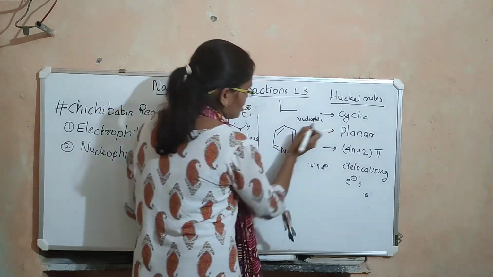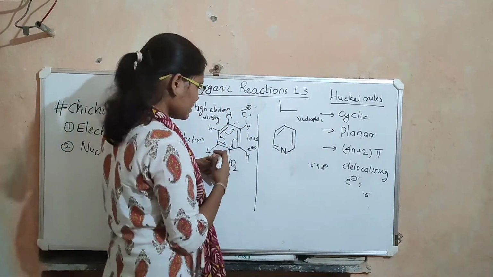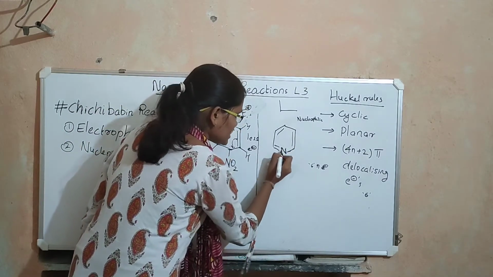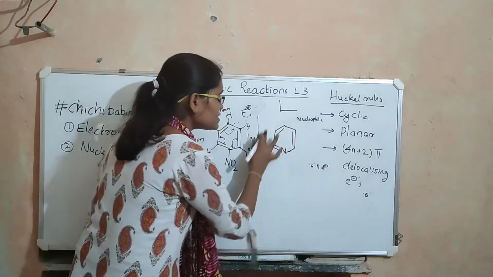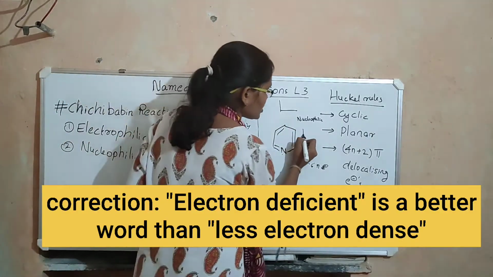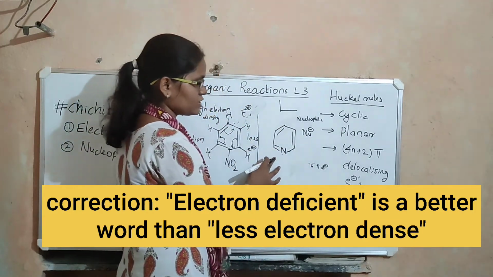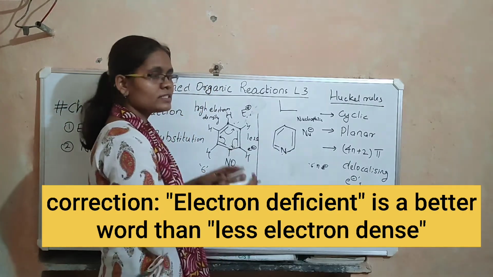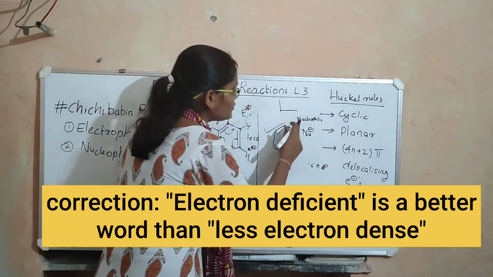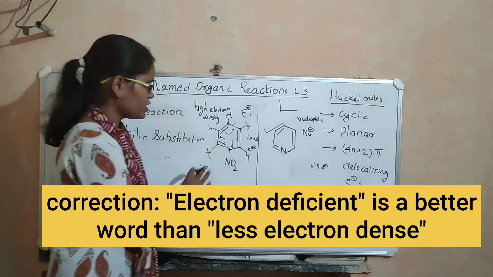This is because this nitrogen is more electronegative than carbon. So it pulls the electron density present in the ring towards itself. Now this ring becomes less electron dense when compared to benzene. Therefore this negatively charged species can come and attack this pyridine ring. Therefore pyridine can undergo nucleophilic substitution reactions easily, whereas benzene cannot.